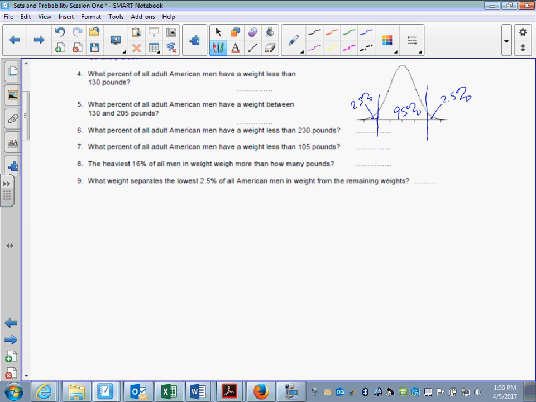Now, what weight separates the lowest 2.5% of all American men in weight from the remaining weights? So this would be the weight we're looking at, the weight that represents -2 as a standard deviation. So we have 180, 155, 130. So 130 would be the weight that separates the lowest 2.5% of all American men in weight from the remaining weights.